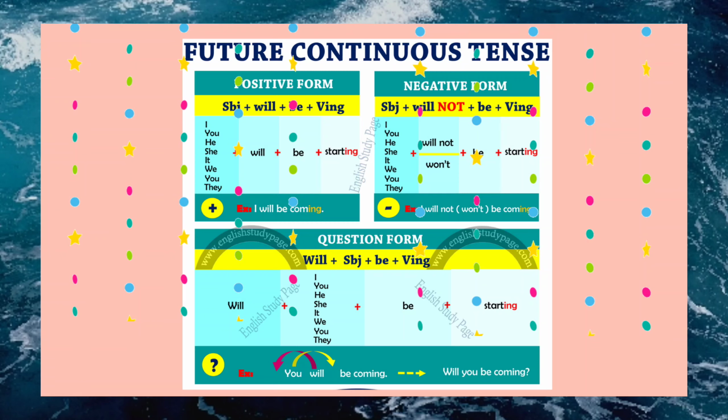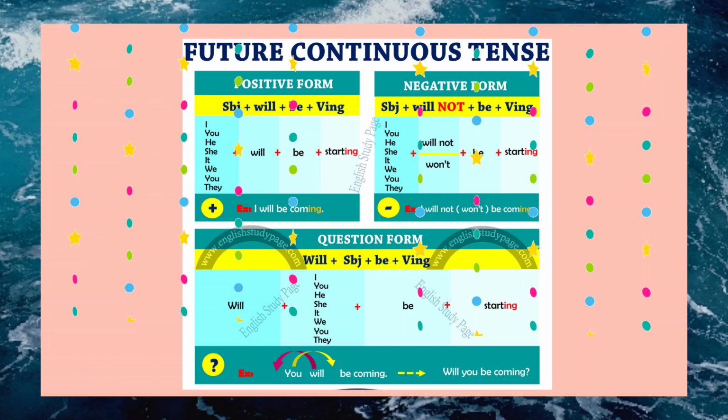And in question form here, don't forget to put will at the beginning of the sentence. Will you be starting? Will you be coming? Yeah, don't forget this.